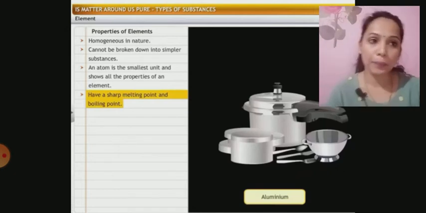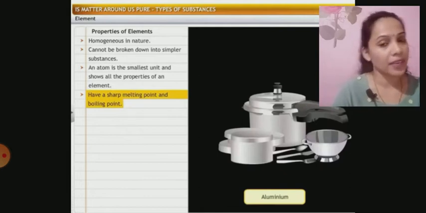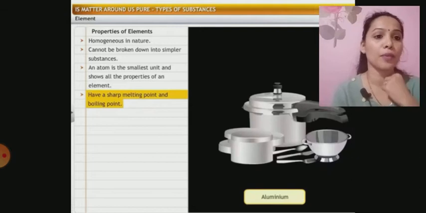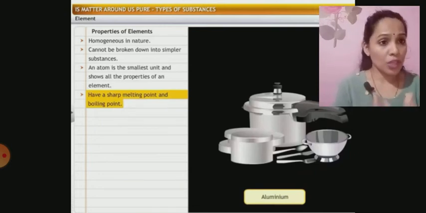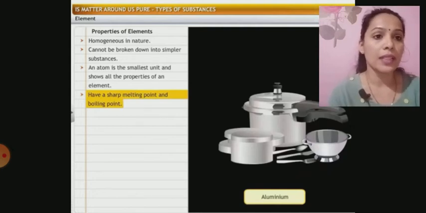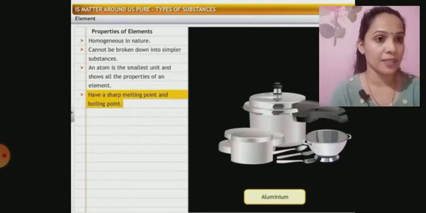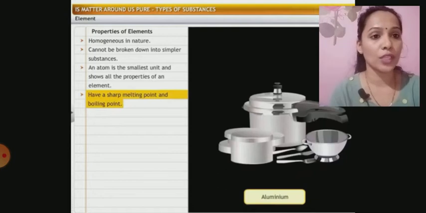You know what is melting point and what is boiling point, right? Okay. So here you can see some utensils which are made up of aluminium. They will show a known or sharp melting point which is already recorded. It will not change because they are pure substances. For a substance which is made up of a particular element, the melting point and boiling point will not change.